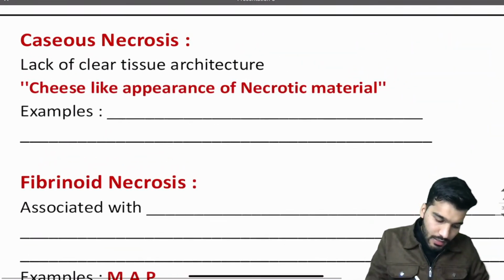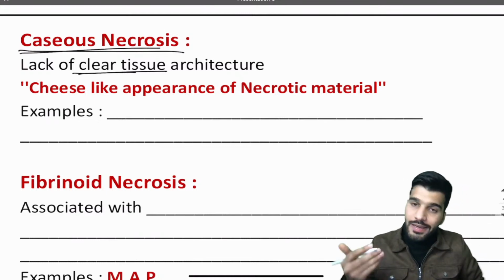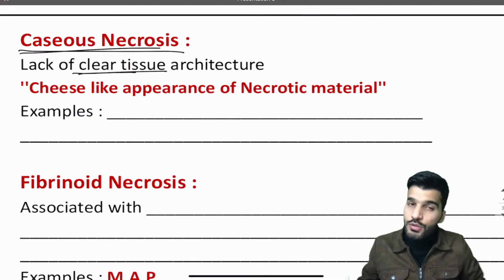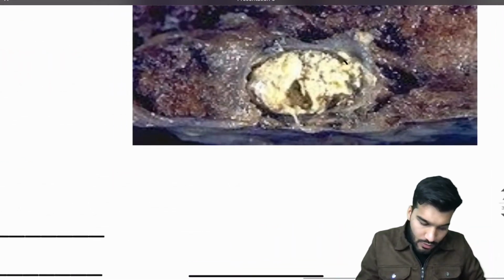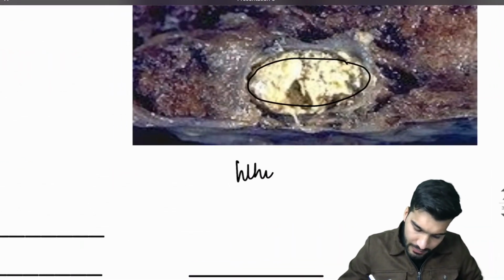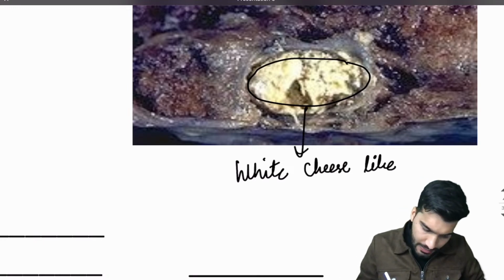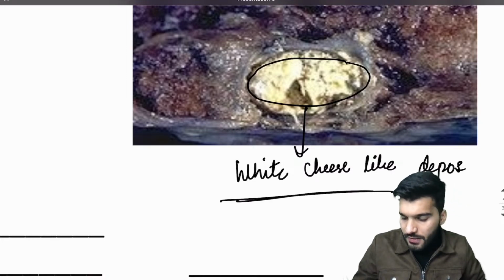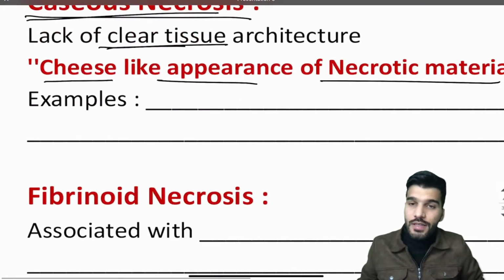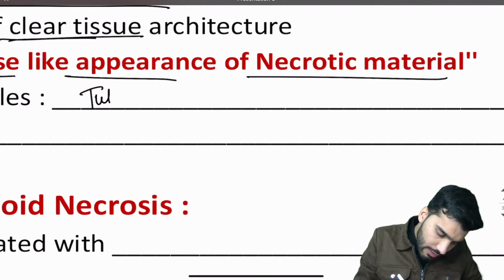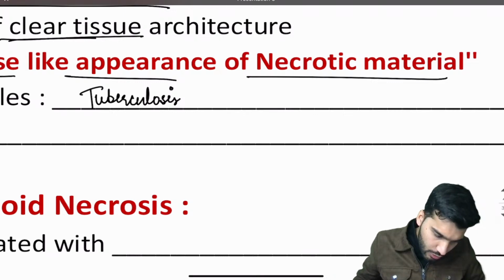Then the next one is going to be caseous necrosis. In caseous necrosis, there's a lack of clear tissue architecture. Again, the architecture or the structure outline of the tissue is not preserved. It has a cheese-like appearance of necrotic material. See, you can see in the picture, guys, there is a white cheese-like deposit. In which type of necrosis? That it is a caseous necrosis. Examples of caseous necrosis, yes, that's going to be tuberculosis.